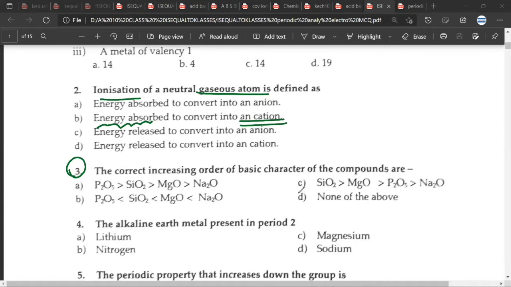Why? Because Na2O has the most basic character of all the compounds mentioned in the options. Because it is a metal oxide, therefore it is a basic oxide. But if you see P2O5, it is a non-metal oxide, so it is an acidic oxide. So basically, let us look at the periodic table to understand the trend of the basic character of compounds.